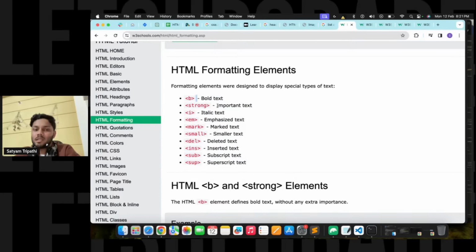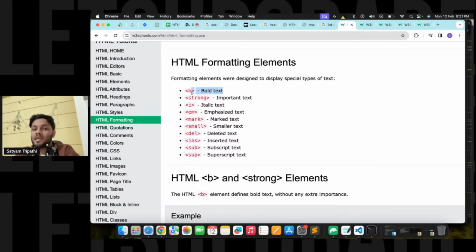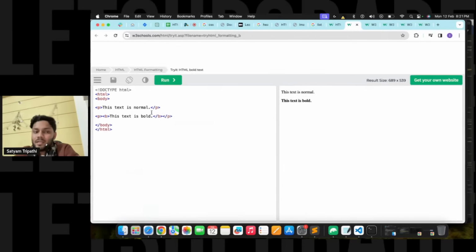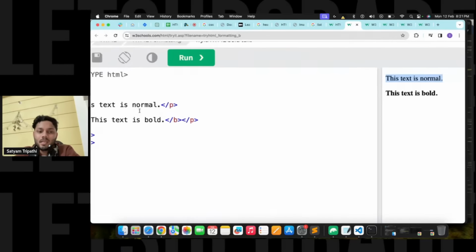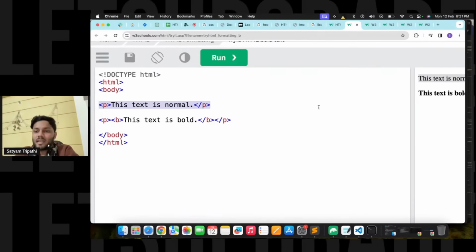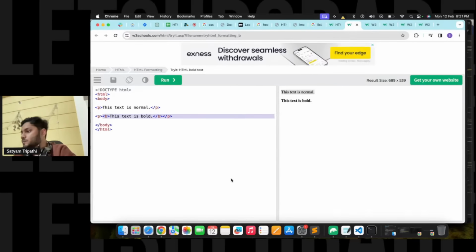Like B is there. If you use this B, that will be a bold text. Strong will be an important text. You can even try it, the compiler is there. This is the normal text. Just see, if they have written it like this in a paragraph, that is the normal text. But if you have added a B like this, that is the bold text.